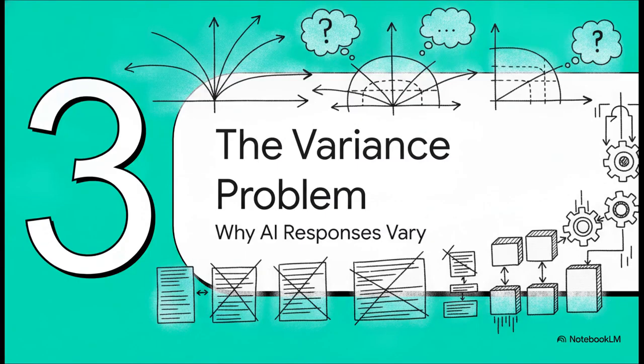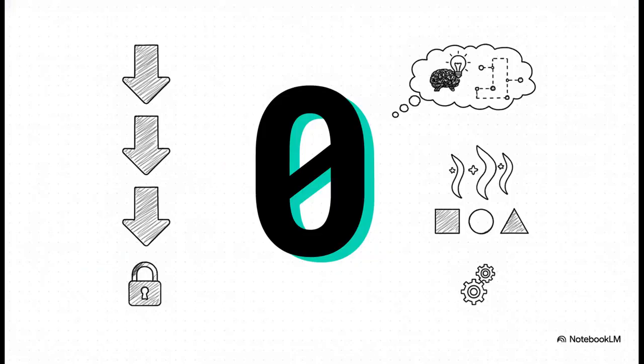Section 3. The variance problem. Now you might be wondering, if it's all just math and probabilities, why does the AI sometimes spit out buggy code or slightly different answers for the exact same prompt? Well, for coding, developers usually set the model's temperature to 0, or t equals 0. This triggers what we call greedy decoding, meaning the model should, in theory, always pick the single highest probability token, giving you identical outputs every time.